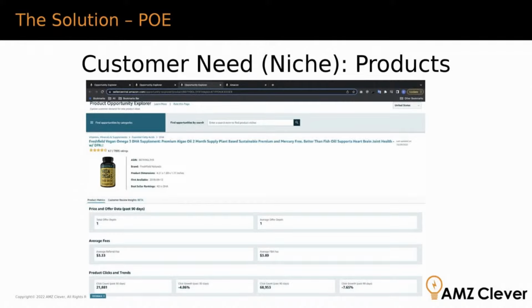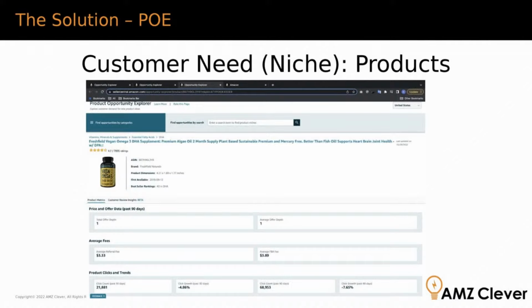So here you can take a couple approaches, right? If the number 1 product is losing click share, in many cases that's a good thing, right? But only if the second, third, fourth, 5th products are gaining click share, right? That means they're taking market share away.